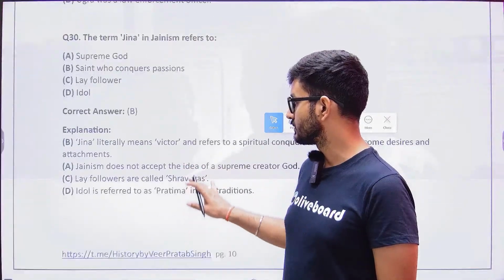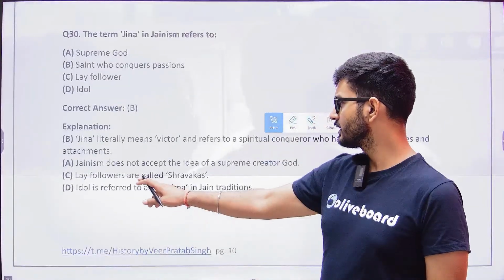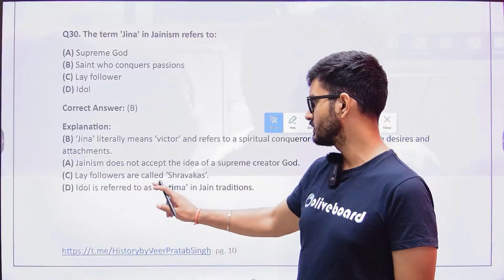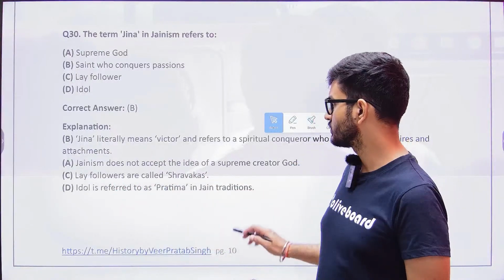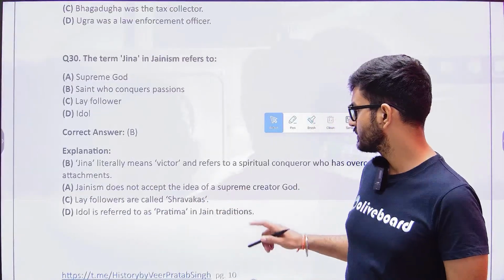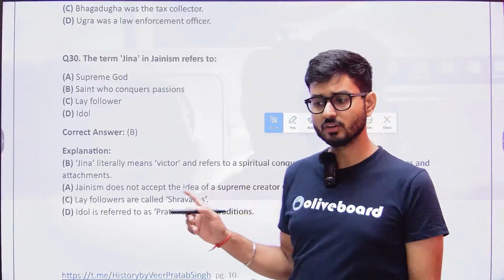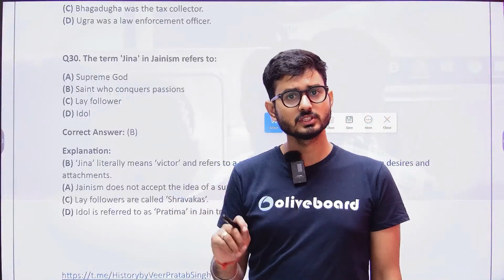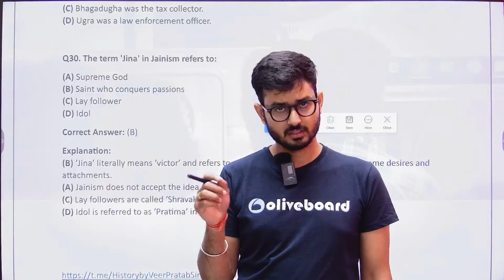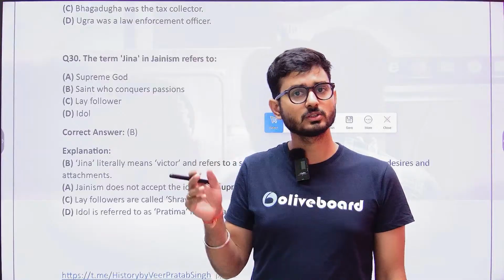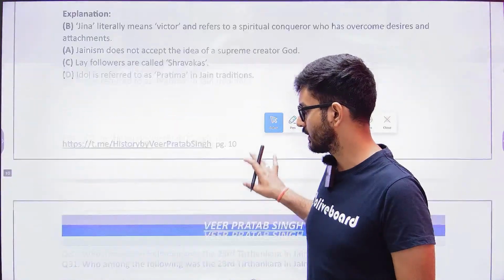Remember this word. The lay followers were known as Shravakas. Idol is referred to as Pratima in the Jain traditions, and Jainism does not accept the idea of a supreme creator God. Jainism rejects the idea of God, and for the Jain people the Tirthankar is the ultimate entity, and the Tirthankar might even be above God. So that was the idea.